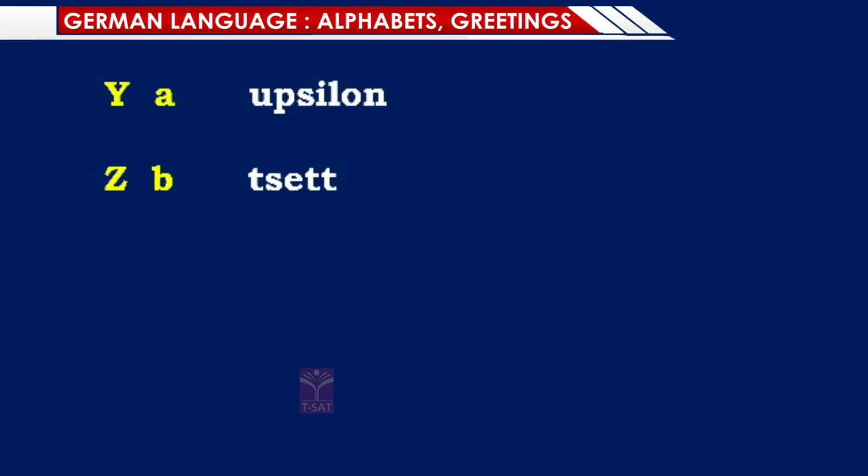Now these special characters. There are 4 special characters. How are they? First one. What do you find? You find 2 dots on the letter. This we call it as the umlaut. So there is a change of sound, change of pronunciation. If umlaut was not there, this letter was ah. But now it will be ye. I'll pronounce it again. Ye, ye. Then next you find umlaut on letter O.